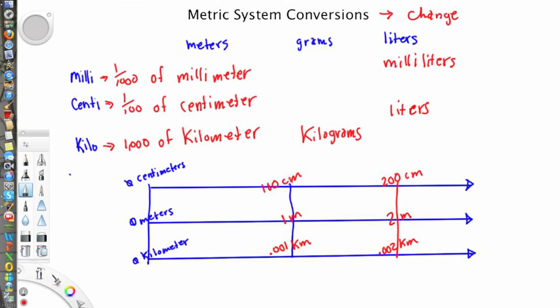Okay, and we can see how they progressively increase, but they're still all equal. 200 centimeters is the same thing as 2 meters because there's 100 centimeters in each meter. And at the same time, though, when we talk about kilometers, 2 meters is only 2/1000ths of a kilometer. And we could continue to extend these number lines.